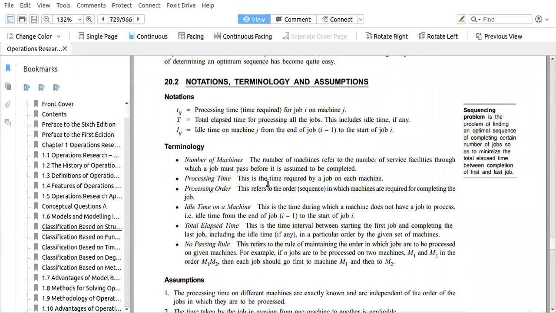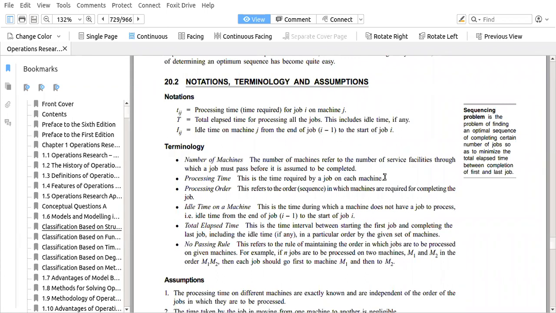So next is the processing time. Processing time is the time required by a job on each machine. If you are going to a petrol pump, the time required for the person to put the pipe into your fuel tank, start the petrol filling, remove the pipe, close the knob, and put it back into the filling station, that is the processing time. So whatever time is required for completion of that service is the processing time.